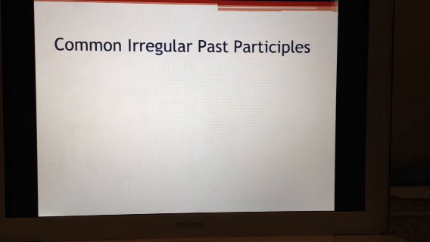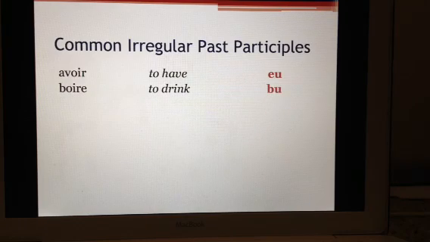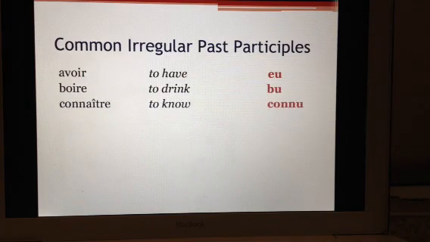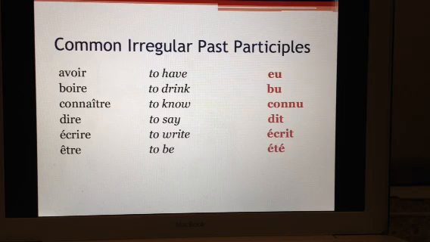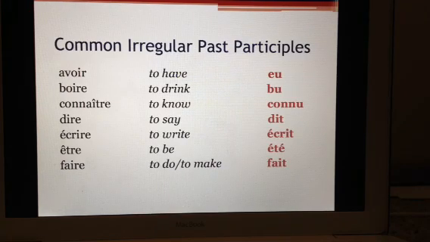There are some verbs with irregular past participles, and here are some of the more common ones. Avoir, the past participle is eu. Boire, bu. Connaître, connu. Dire, dit. Écrire, écrit. Être, été. Faire, fait. Lire, lu.